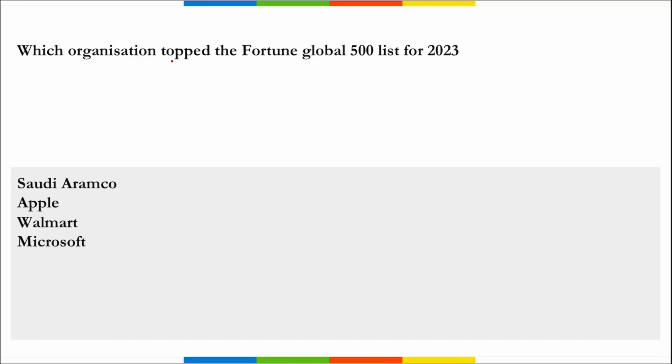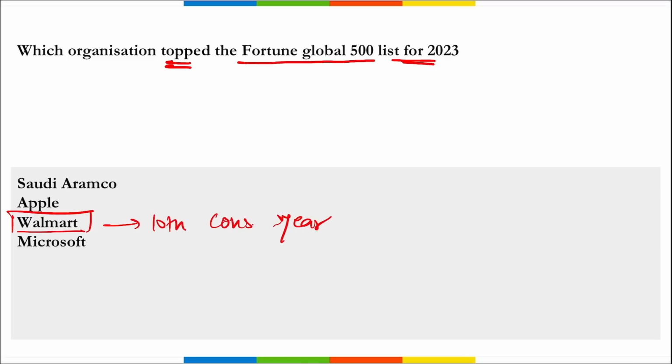Next, which organization topped the Fortune Global 500 list for 2023? So which is the company? It is your Walmart. Correct? Walmart has topped the list for the 10th consecutive year for the Fortune Global 500 list, right?